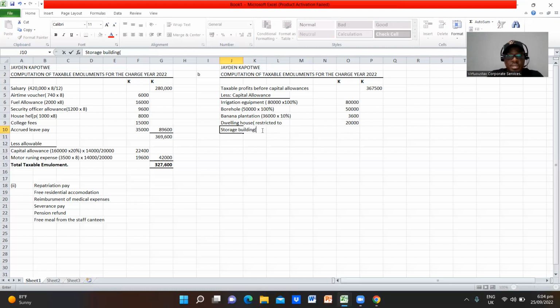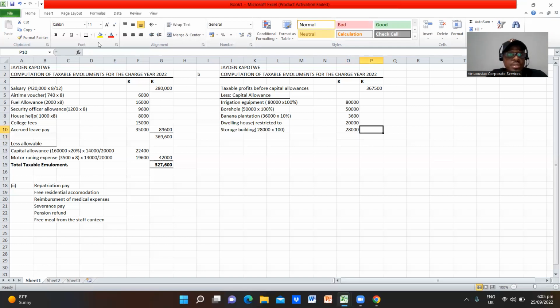I'll open the brackets there. So the cost was 28,000 kwacha. I'll multiply by 100%, so we are claiming 100% of this. So 100% is 28,000 kwacha. For the purpose of farming, there was no other expenditure incurred by Jaden. So we are told there's no other capital expenditure qualifying for capital allowances for the tax year 2022.